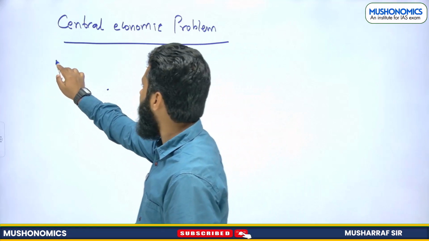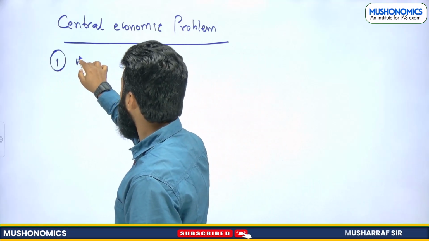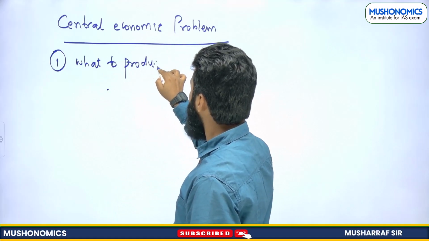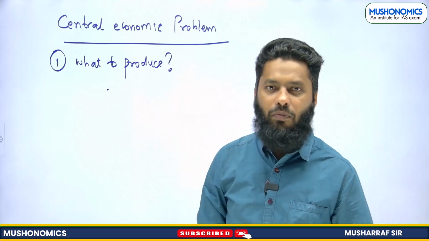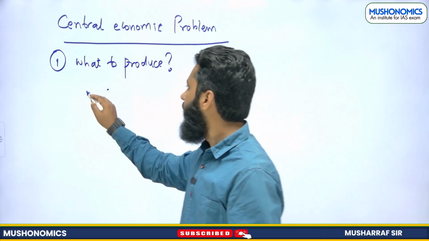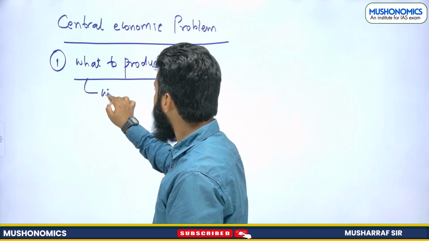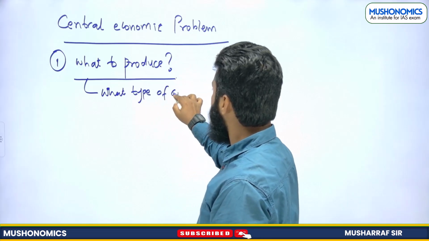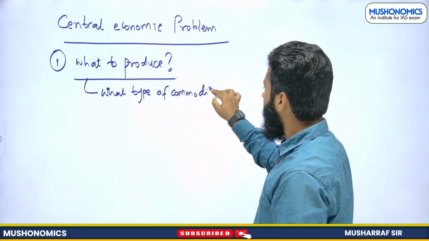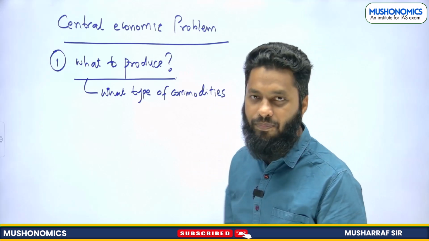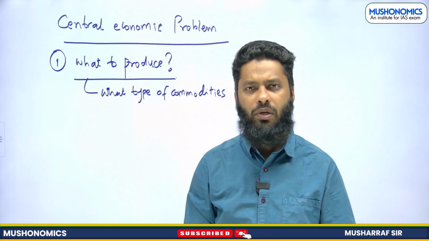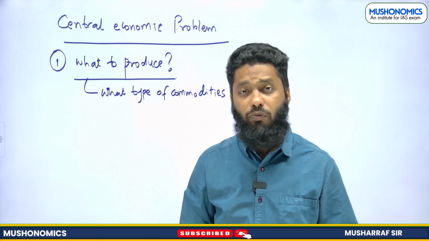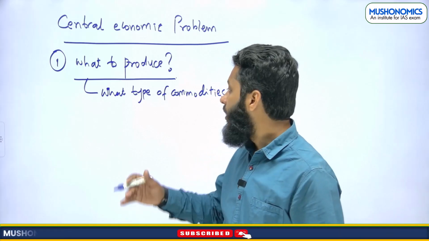So for example, number one, what to produce? This is one economic problem, right? What to produce? It constitutes two things. Number one, what type of commodities? For example, the commodities which are being used in peacetime, like clothes, footwear, so peacetime goods, or wartime goods like arms, ammunition, etc. So what combination of commodities we need to produce?